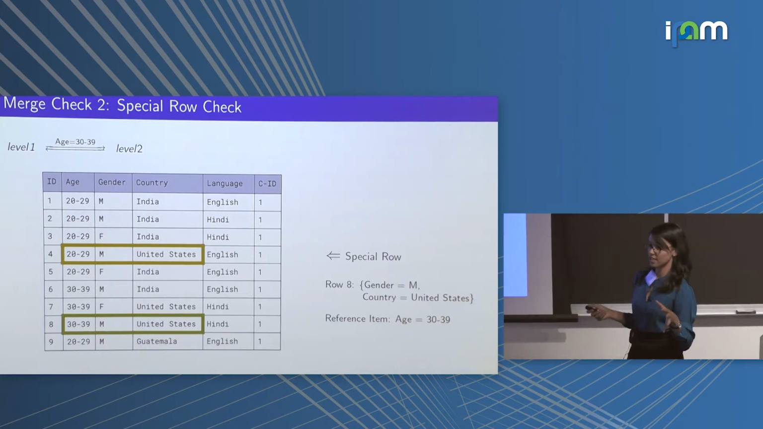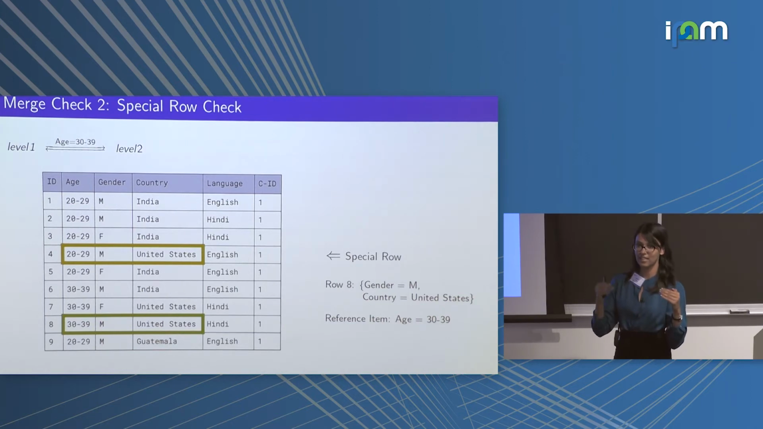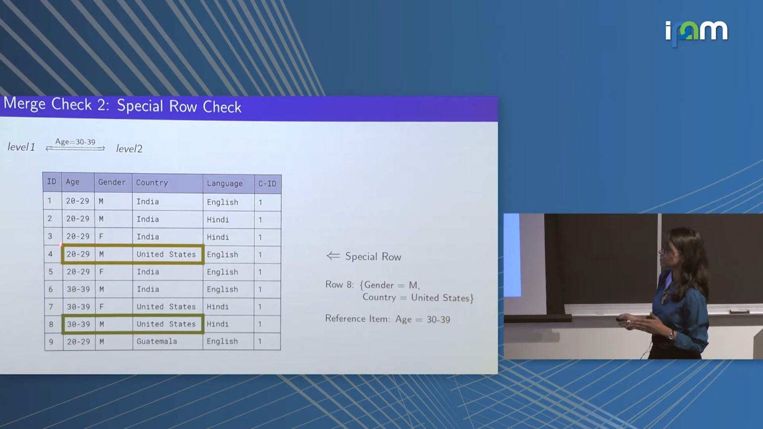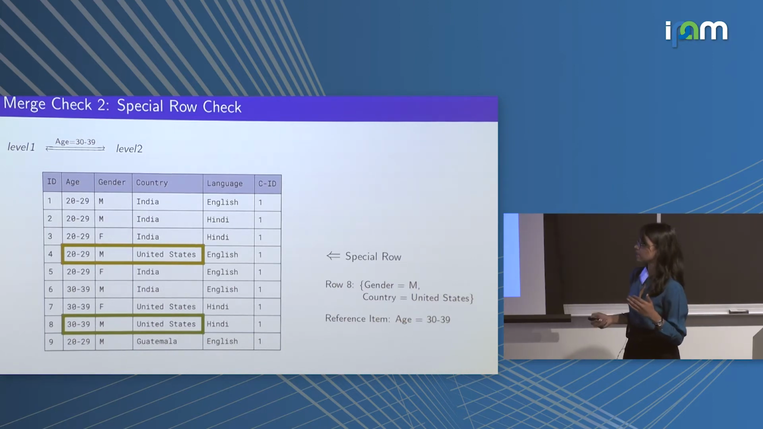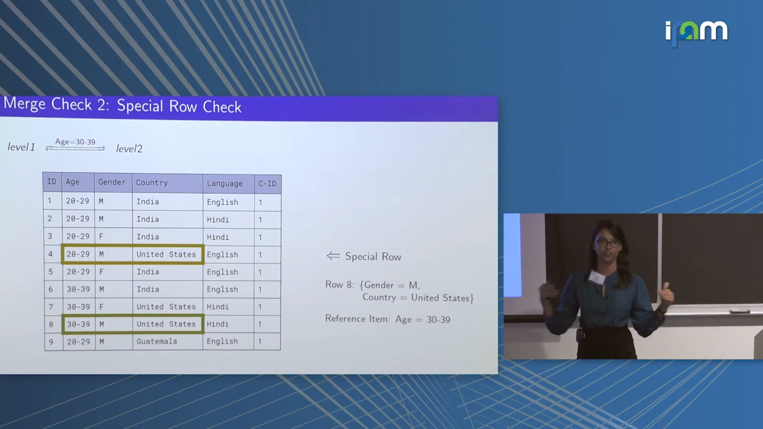So a special row essentially is any row that has the same attribute values that our candidate list had, but a different value for our reference item. Since row 4, as you can see, has the same value of gender and country as row 8 does, but has a different value for age, which was our reference item, that means knowing the age of the person in row 8 was imperative if you wanted to identify row 8